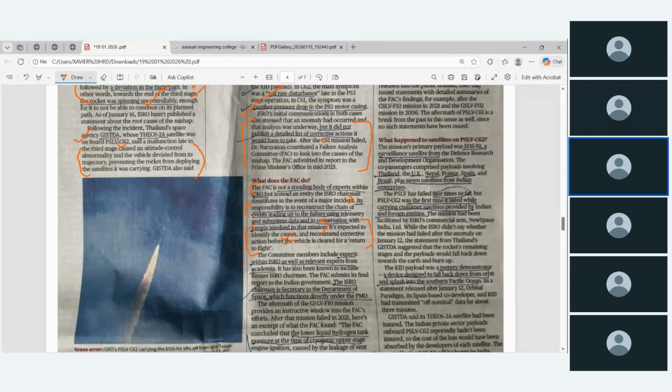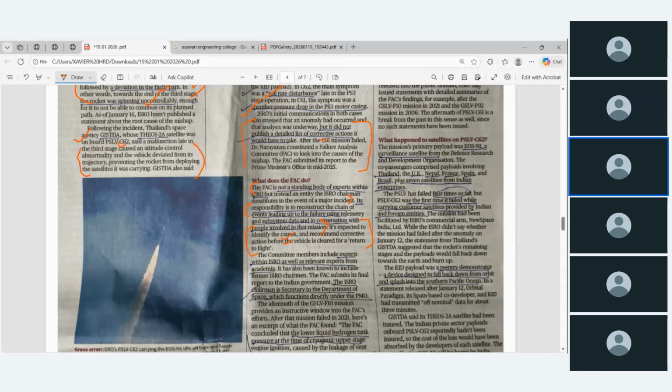The question is not the credibility of the PSLV, it's the credibility of the committee. If the committee gave the correct suggestion, then it should be followed, and it should not happen in the second mission, in the upcoming mission. That is why the paper analyzes both the committee level and the government side, and the releasing of the data to the public in that direction also.